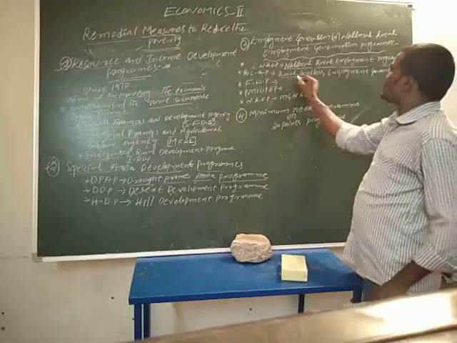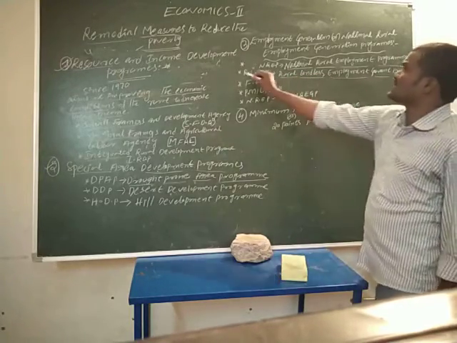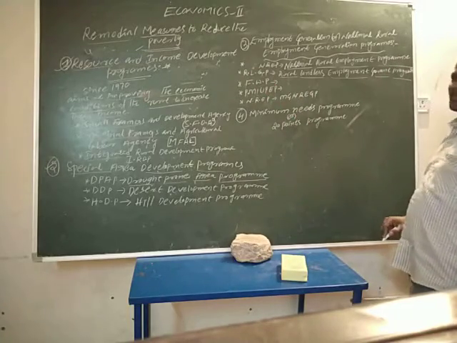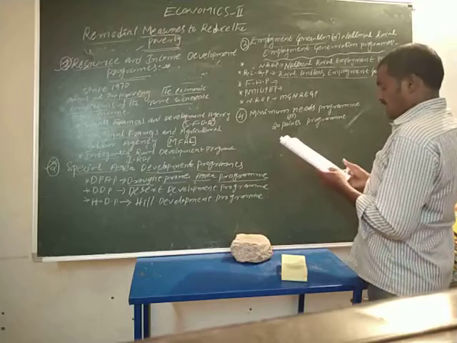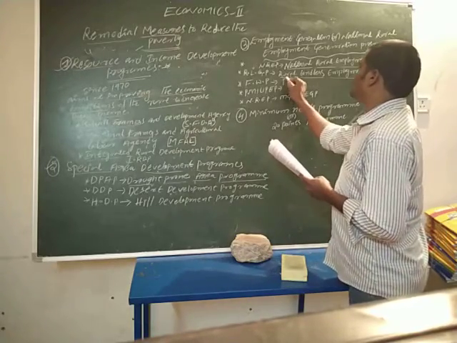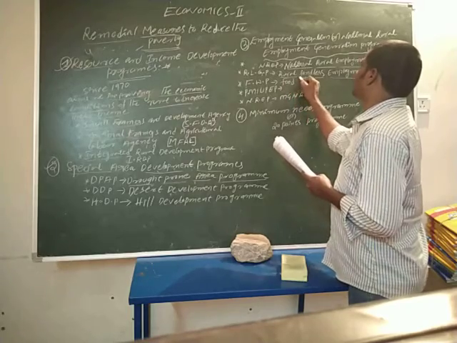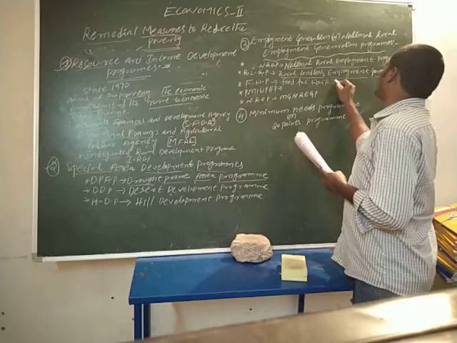So the Rural Landless Employment Guarantee Program is the second employment generation program. Next, FWP, Food for Work Program.